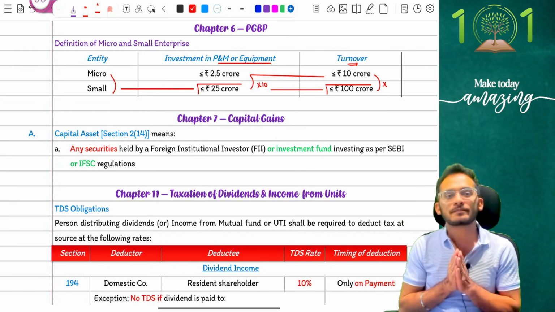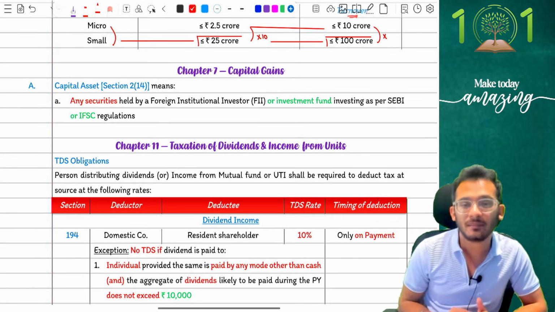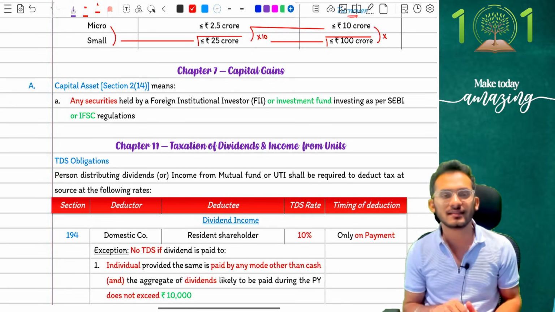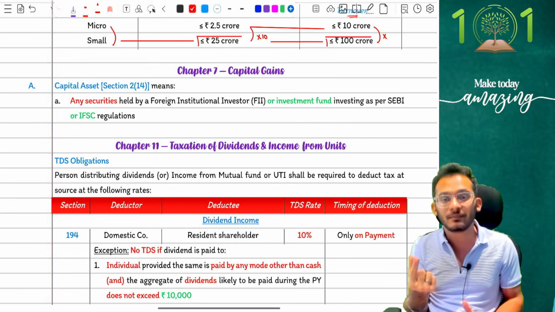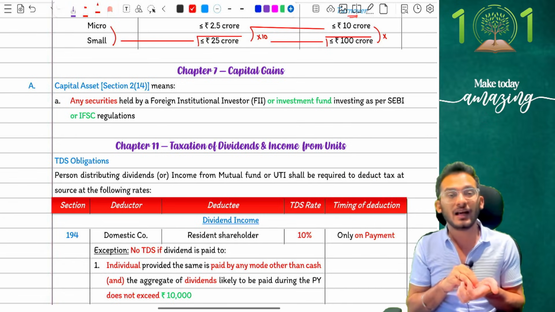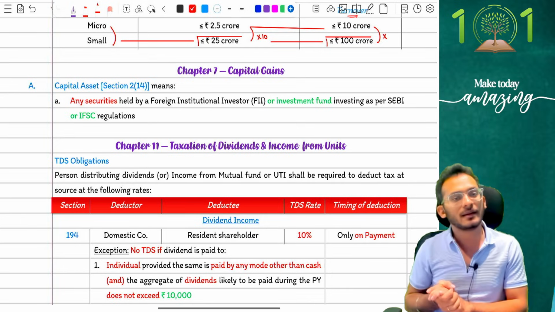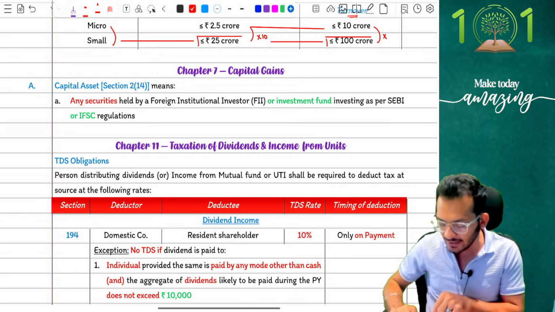Simple, straightforward. Chalo, perfect. The next one is in capital gains, people. Now, this is not an amendment for you. This is more of a clarificatory thing because, again, it is going to be tested at CA final syllabus, not at CA inter syllabus. But what they've done is, in capital asset definition, we had something called FIIs. We used to say that if you are having a security from FIIs, then it was treated as a capital asset. This year's amendment simply clarifies that when you talk about FIIs, we also have now an additional component called investment funds.